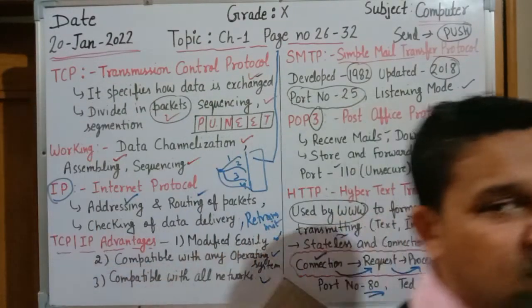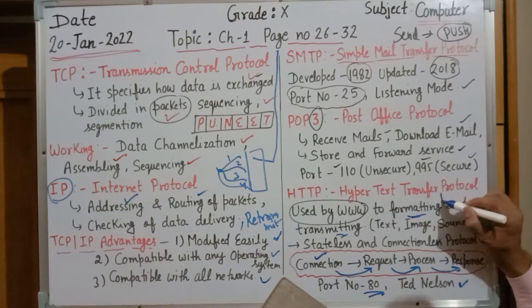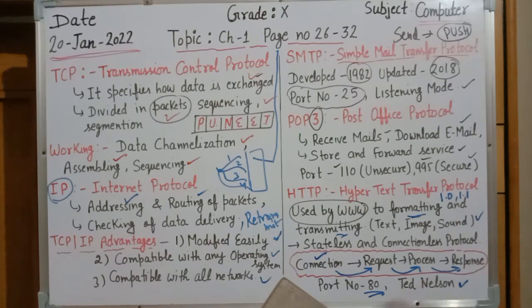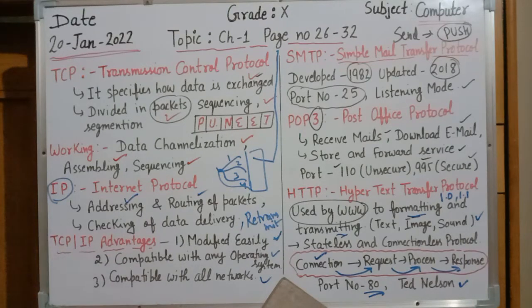Now, who is the developer of HTTP? HTTP was developed by Ted Nelson. If anybody asks how many versions of HTTP are available, HTTP is available in two versions. The first version is 1.0, the second version is the latest, that is 1.1. So this is about your hypertext transfer protocol.